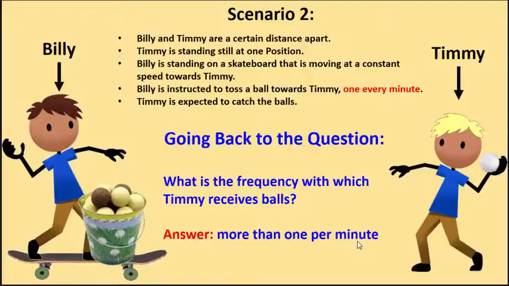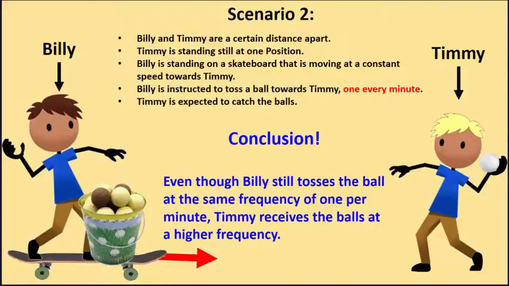Since subsequent balls are taking less time to arrive to Timmy, he's receiving more golf balls per minute than when Billy was standing still. So the conclusion is, even though Billy tosses the ball at the same frequency of 1 per minute, Timmy receives the balls at a higher frequency than 1 per minute.